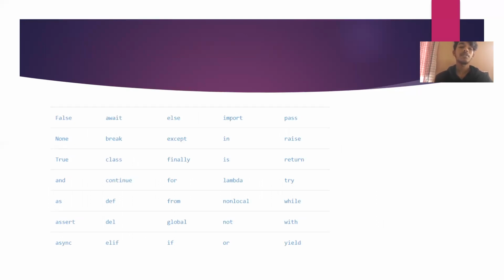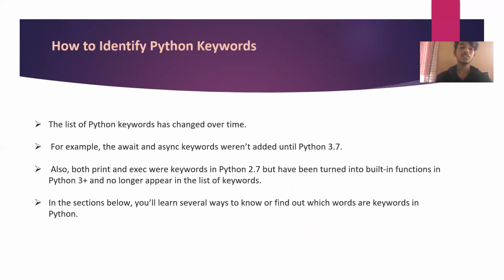The keywords: False, await, else, import, pass, None, break, except, in, raise, True, class, finally, is, return, and, continue, for, lambda, try, as, def, from, nonlocal, while, assert, del, global, not, with, async, elif, if, or, yield. These are the Python keywords.